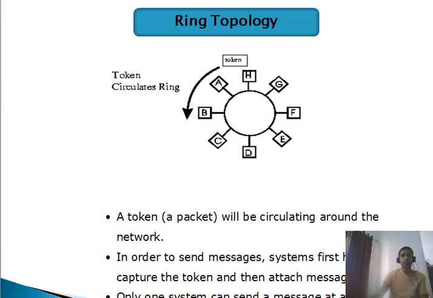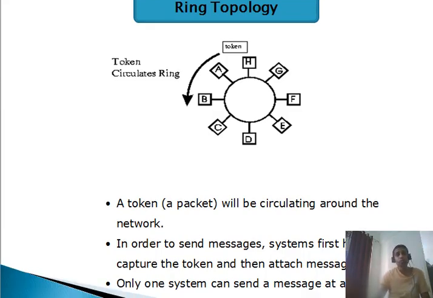So here the technique that we follow and use is the tokens. That means if computer A wants to send data to computer B, it will be using the tokens. The token is just like a packet circulating around the network. In order to send messages, a system first has to capture the token and then attach the message to it. So only one system can send a message at a time.